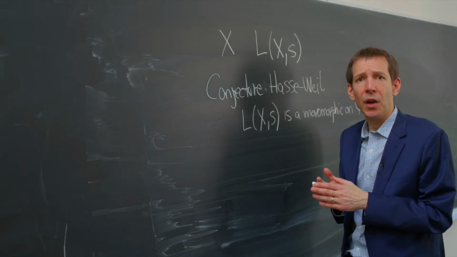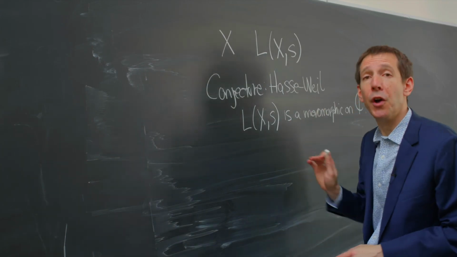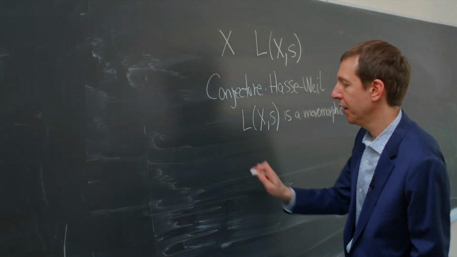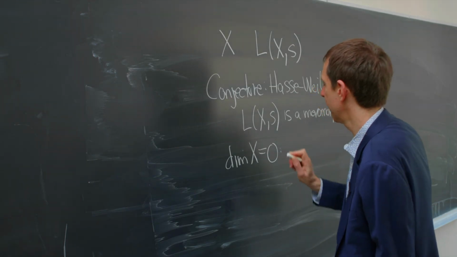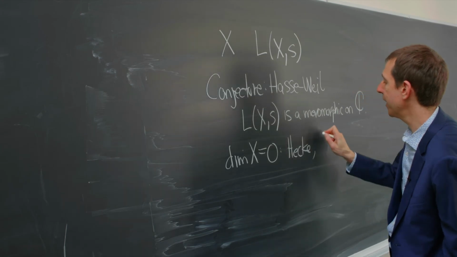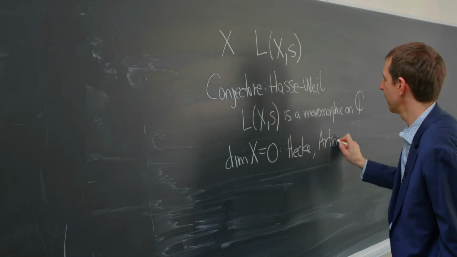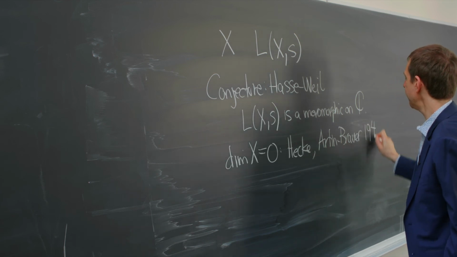Even in this case, we don't know the full reciprocity conjecture. But we do know the Hasse-Weil conjecture. So when the dimension of X is equal to 0, this follows from work of many people, including Hecke, Artin, and Brauer, and was proved in 1947.